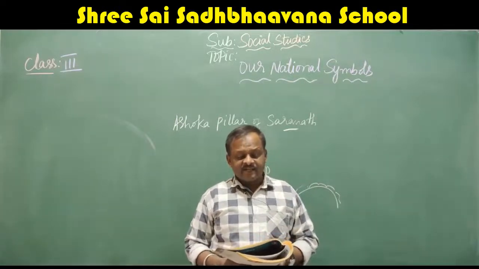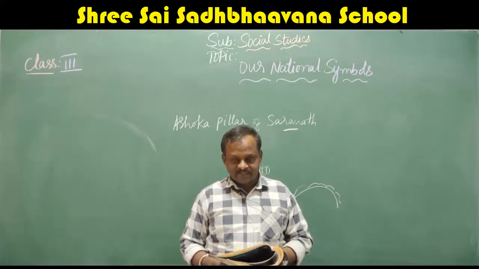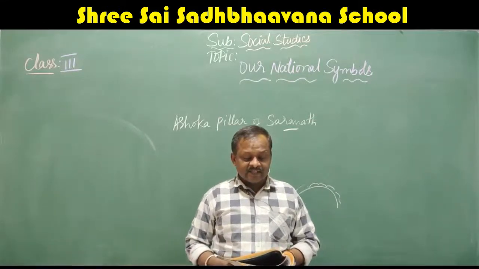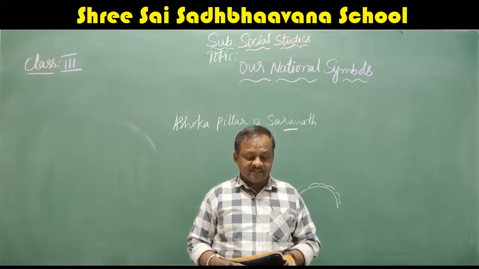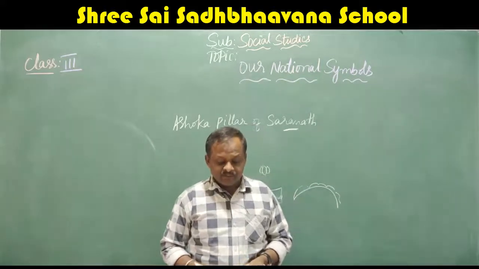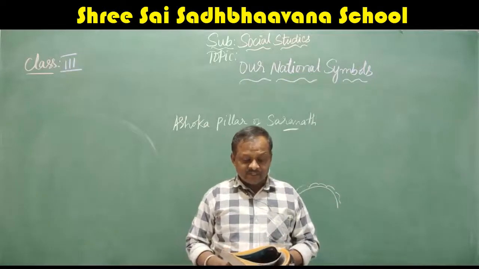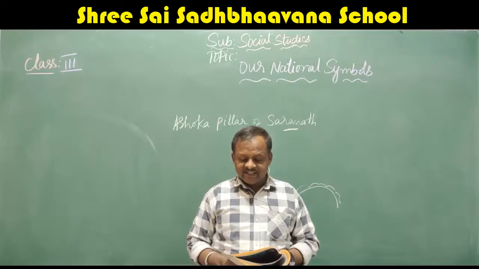The tricolor is the national flag of our country. It is a symbol of freedom to all the people of our nation. It is rectangular in shape. It has three horizontal bands of equal size: saffron on top, white in the middle, and dark green at the bottom. The saffron color in the flag signifies courage and sacrifice of great martyrs. White stands for peace and purity, and the green color stands for prosperity and fertility.